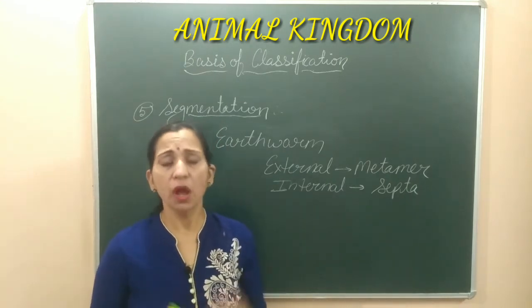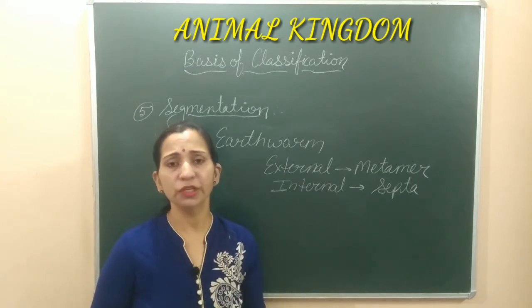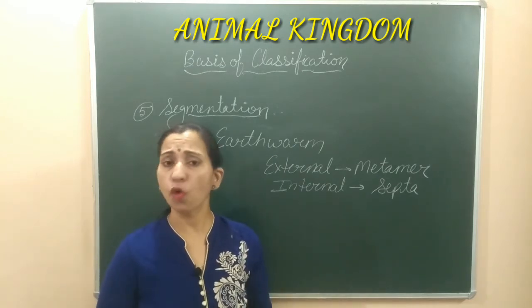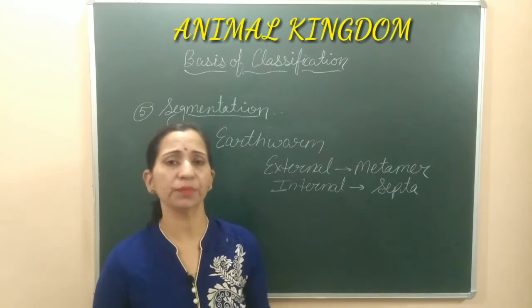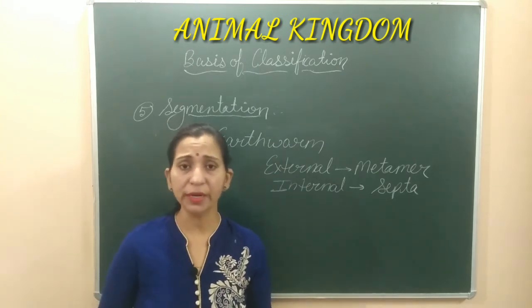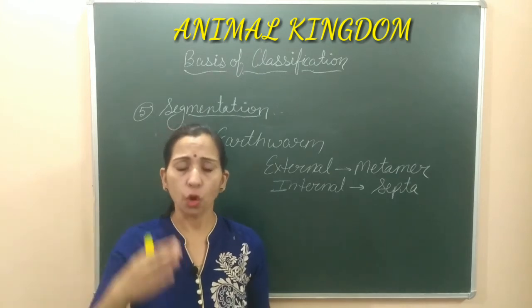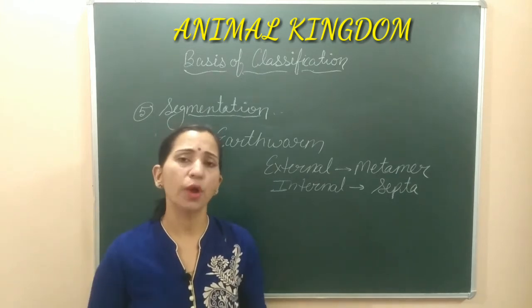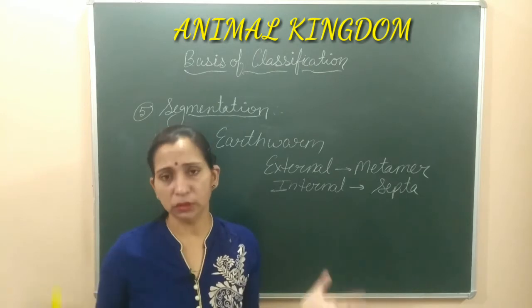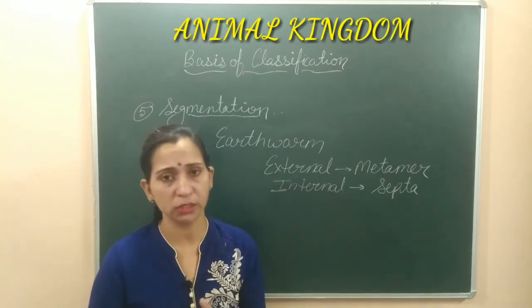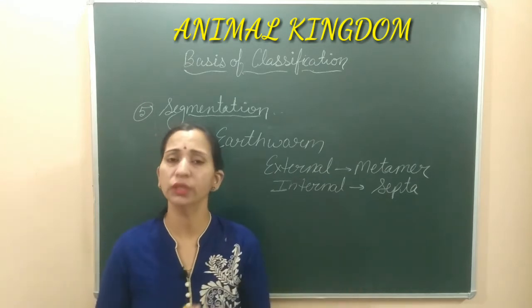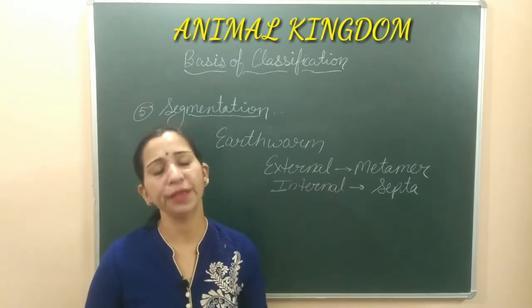So in the case of human being, internal segmentation is present, whereas in the case of arthropoda, अगर हम arthropoda में देखें तो वहाँ पे external segmentation मिलता है. The body is divided externally: head, thorax and abdomen. तीन पार्ट में body divided है and this segmentation, ये जो segments बन रहे हैं, these are the external segments. Internally body is not divided into these segments, but externally the body is divided.